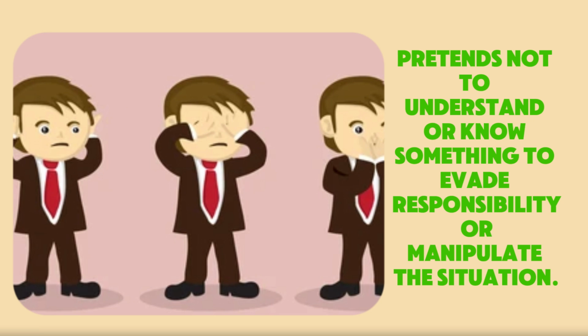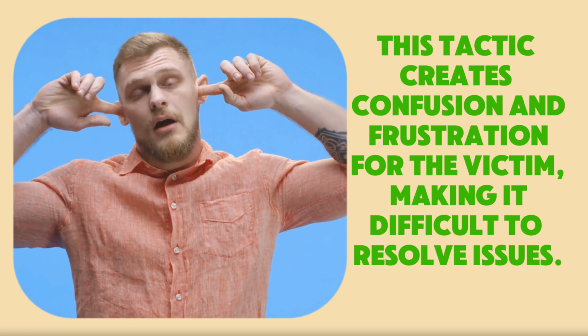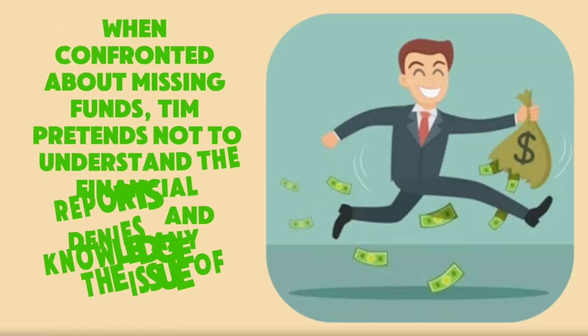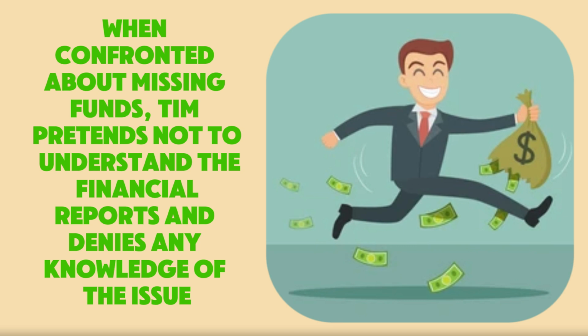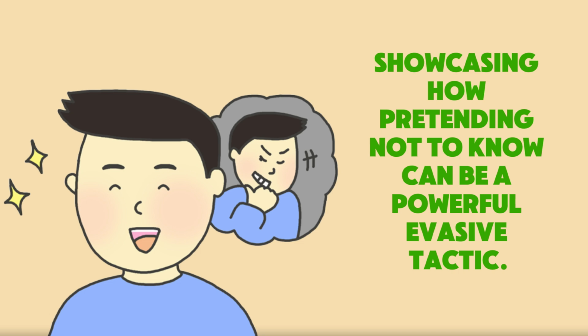manipulate the situation. This tactic creates confusion and frustration for the victim, making it difficult to resolve issues. When confronted about missing funds, Tim pretends not to understand the financial reports and denies any knowledge of the issue. His feigned ignorance stalls the investigation and shifts the focus away from him, showcasing how pretending not to know can be a powerful evasive tactic.